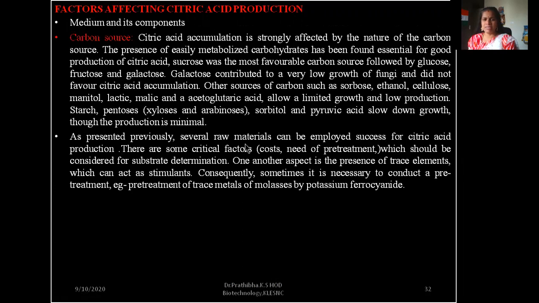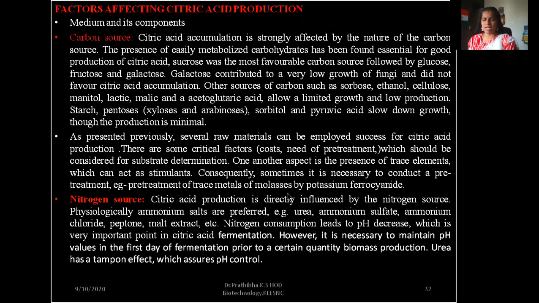There are some critical factors, that is cost and need of pretreatment, which should be considered for substrate determination. Another aspect is the presence of trace elements which can act as stimulants. Consequently, sometimes it is necessary to conduct a pretreatment, for example, pretreatment of trace metals of molasses by potassium ferrocyanide.